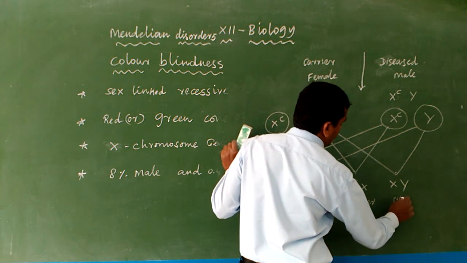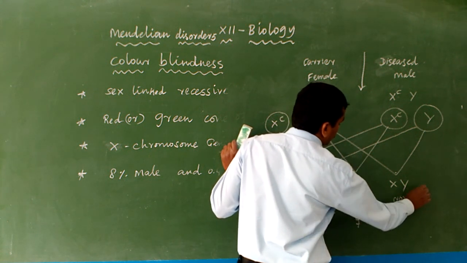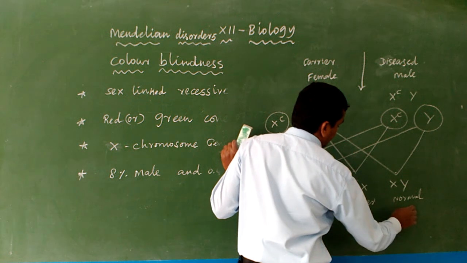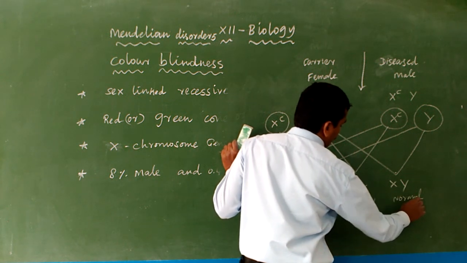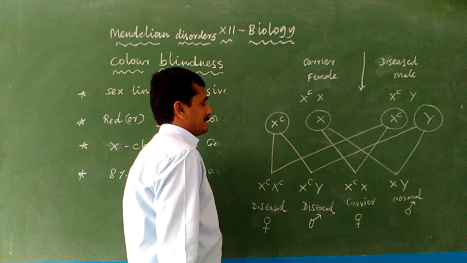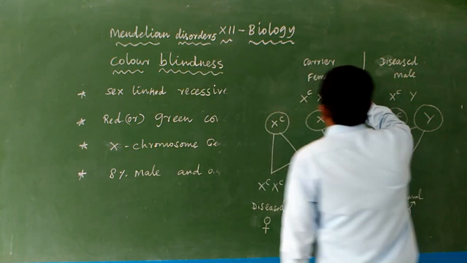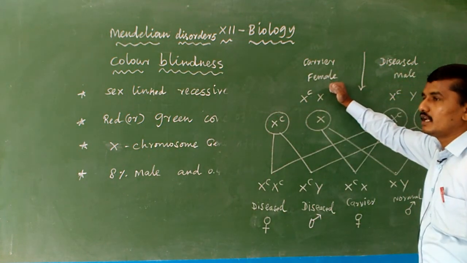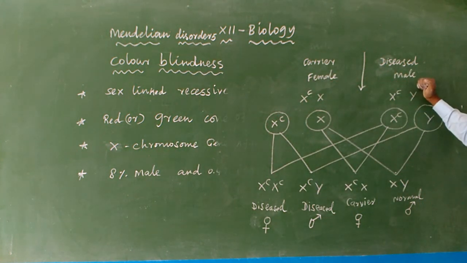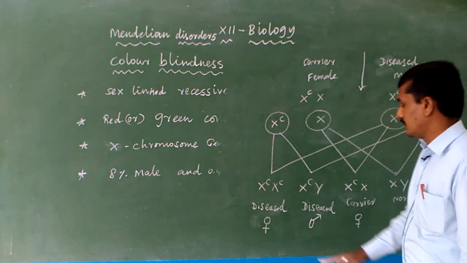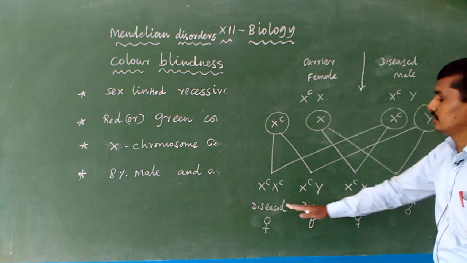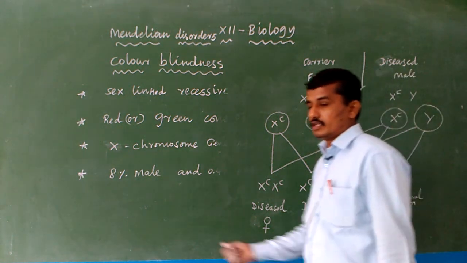Here normal male, because the affected gene is not present on the X chromosome. Okay, so when a carrier female marries a diseased male, its gametes produce diseased females also. Here a diseased female.